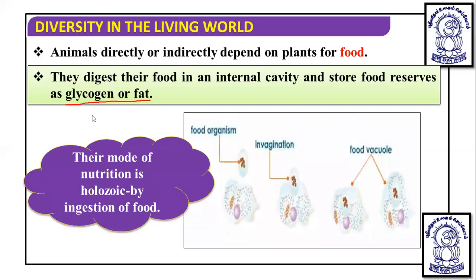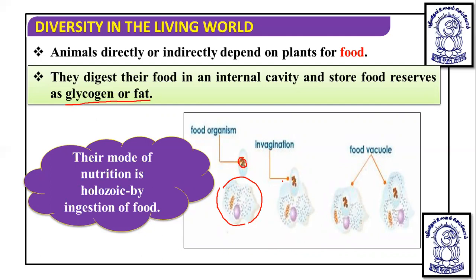Apart from this, there are food organisms, and invaginations develop. This is shown here in a cell. Suppose this is the cell, and this is the particular food organism.